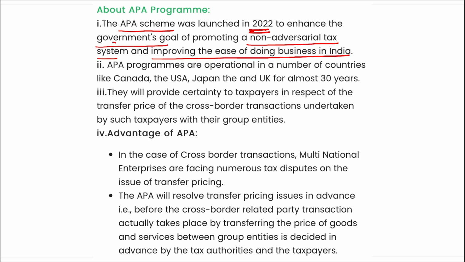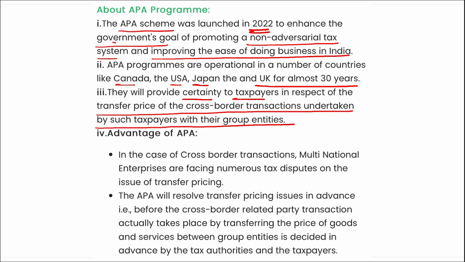APA programs, that is advanced pricing agreement programs, have been operational in a number of countries like Canada, US, Japan and UK for almost 30 years, and they provide certainty to taxpayers in respect of transfer pricing of the cross-border transactions undertaken by such taxpayers with their group entities.